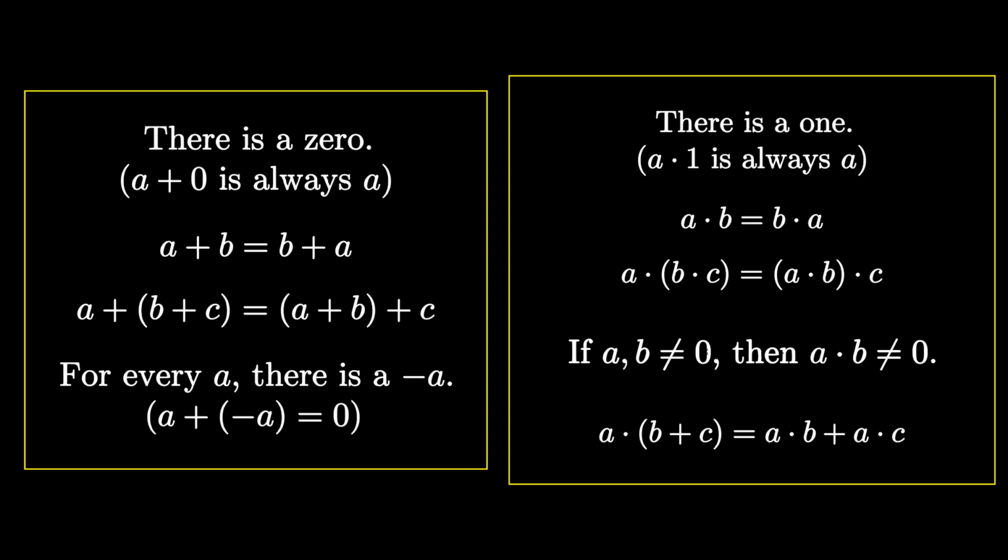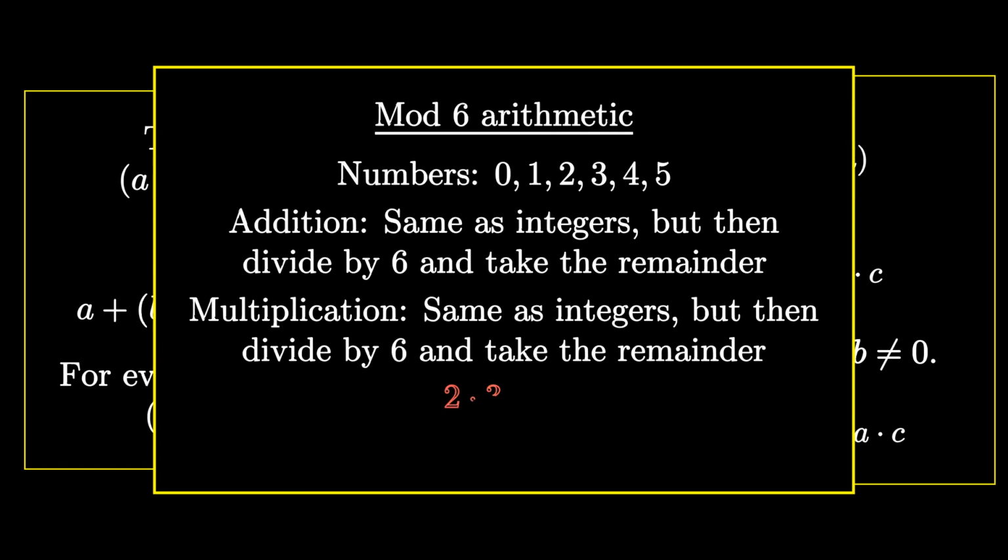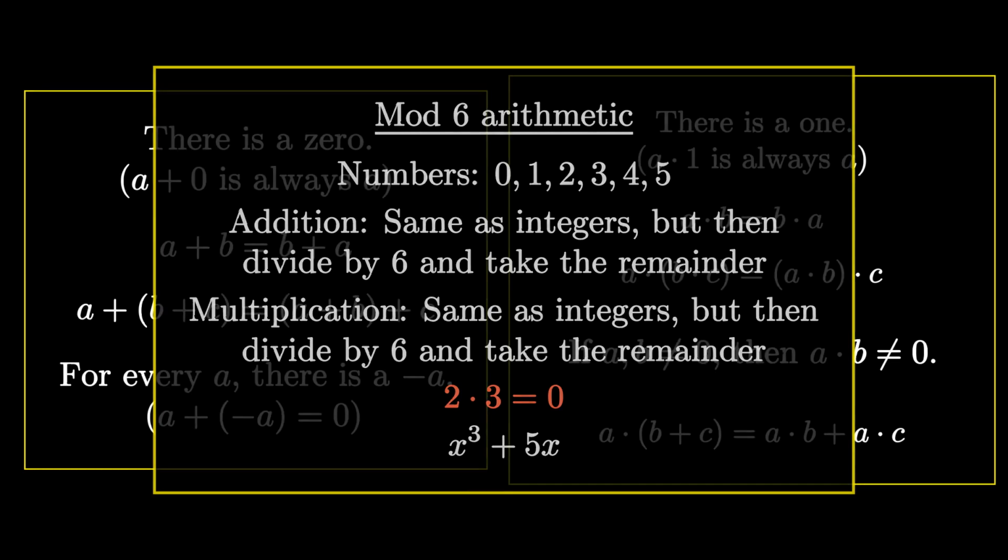There are number systems where this is not true. For instance, mod 6 arithmetic. In mod 6 arithmetic, 2 times 3 is 0. All the other properties are satisfied except that property. So what if we used mod 6 arithmetic? Does this polynomial degree property stop holding? Yep, the polynomial x cubed plus 5x has 6 roots. It's 0 when x is 0, 1, 2, 3, 4, or 5.